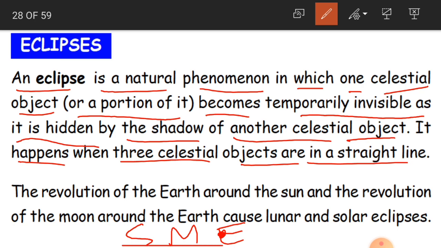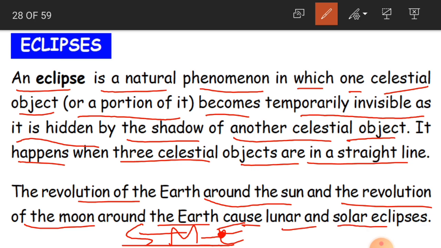But when these three are in a straight line, then an eclipse will happen. I will show you the diagram in the next slide. So the revolution of the earth around the sun and the revolution of the moon around the earth causes lunar and solar eclipses. As I said, the revolution of the earth around the sun and of the moon around the earth causes lunar and solar eclipses.